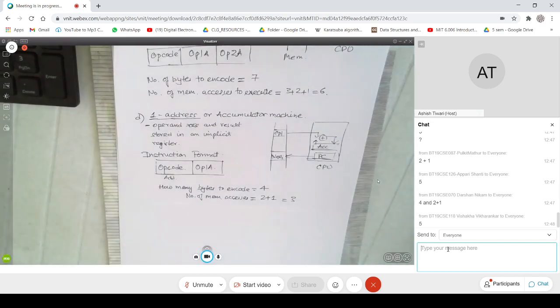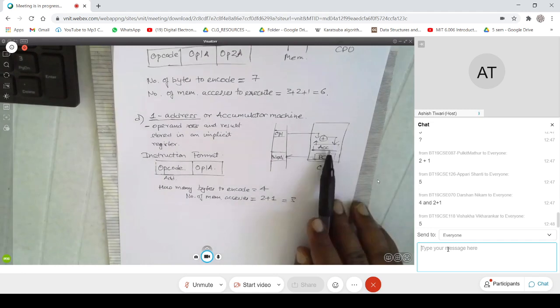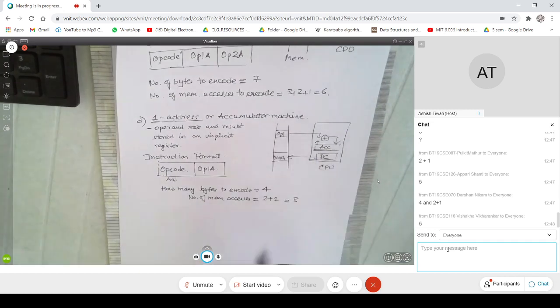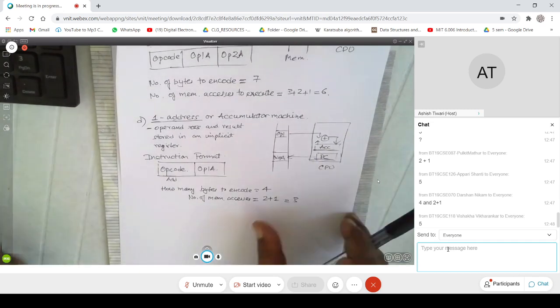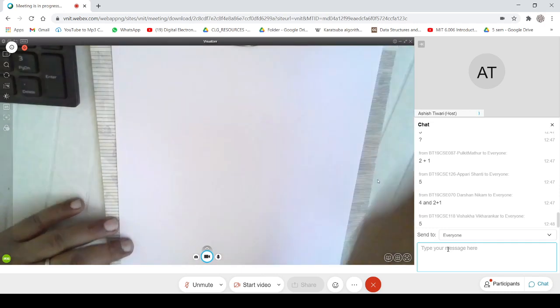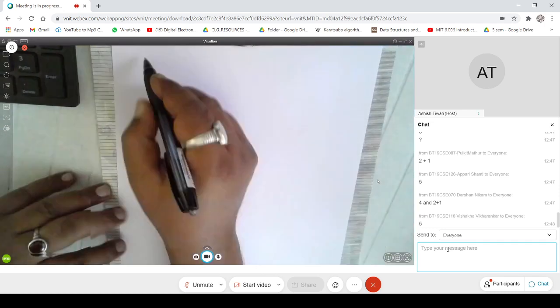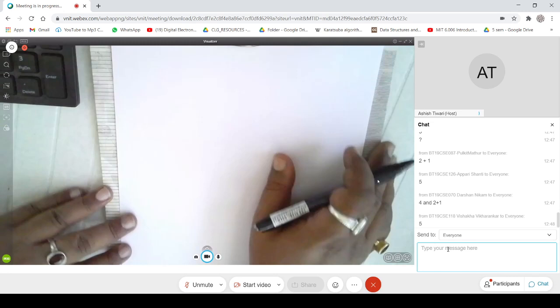The catch is that we assumed that the second operand was somehow in the accumulator, but there has to be some instruction to do that. So what I want to tell you is that there are special instructions to do that.